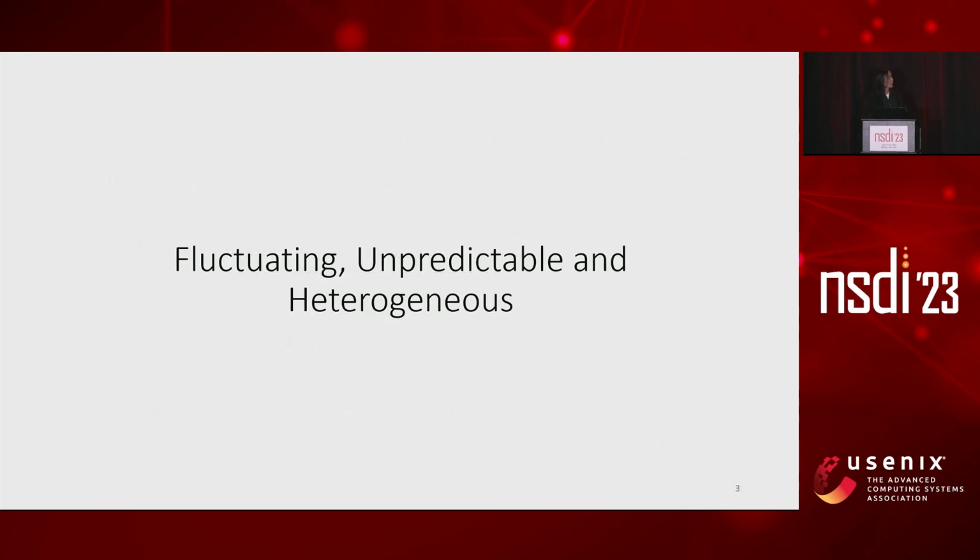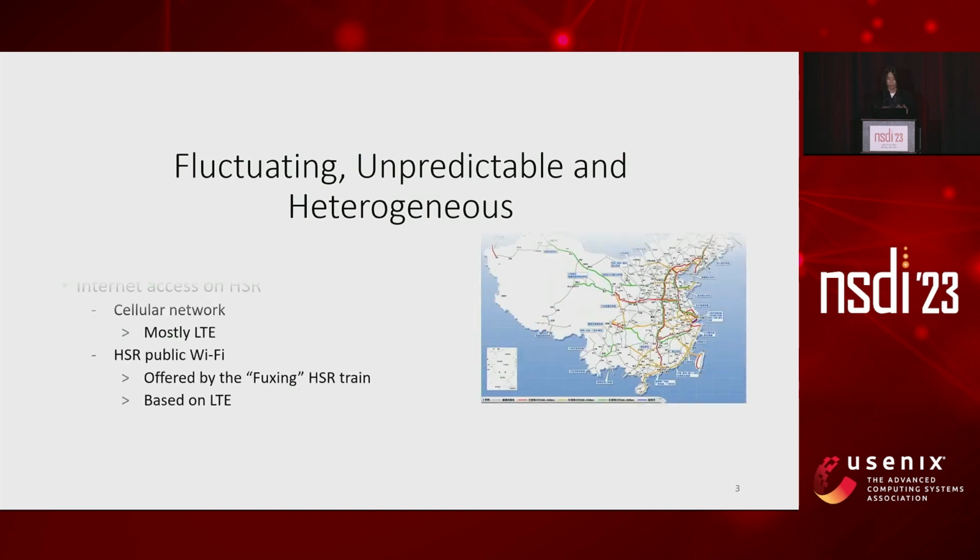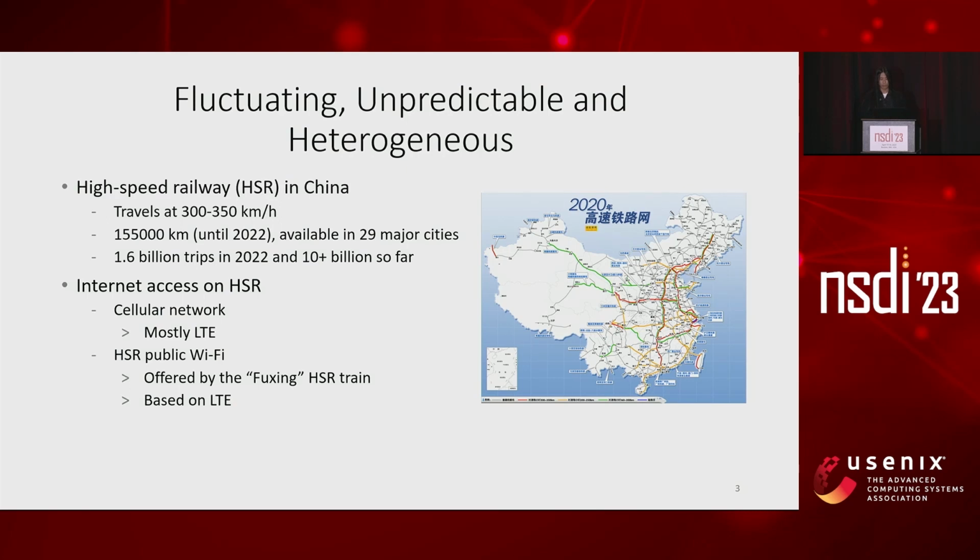HSR LTE network has 3 features, namely fluctuating, unpredictable, and heterogeneous, making it very different from wired network or cellular networks under low mobility. So, before we start, let's briefly overview the high-speed railway system in China. In China, traveling by HSR has been very popular because of its high speed, high availability, and convenience. On HSR, the only widely available solution for accessing the internet is cellular network, and currently, LTE is the mostly used network on HSR.